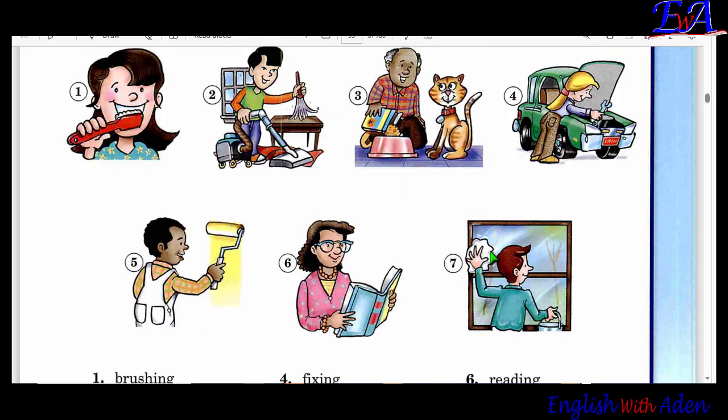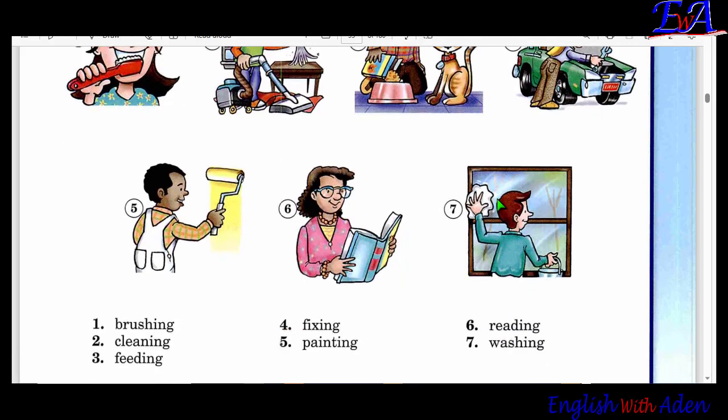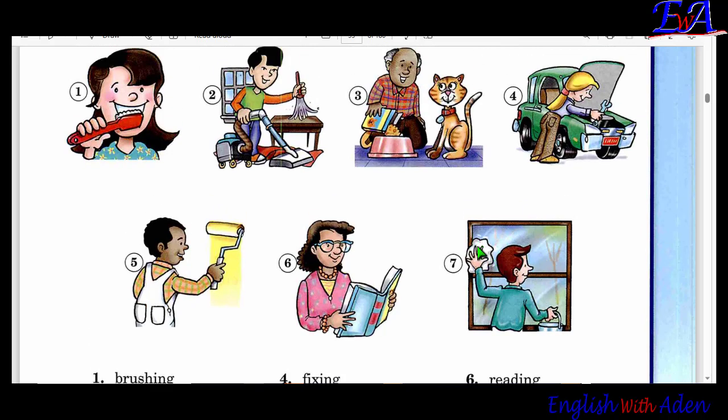And number seven is a woman. So what is this woman doing? She's in front of a glass window. She's trying to clean and wipe the glass window clean. So she is cleaning the glass window. She's washing it. You can see she's washing. She has water here and a piece of cloth there. So she's wetting the cloth and washing the glass window. So what is she doing? She's washing the glass window.